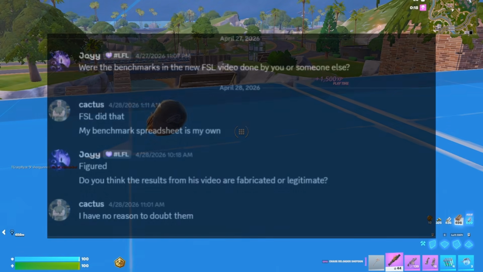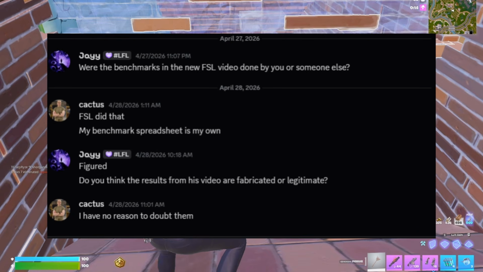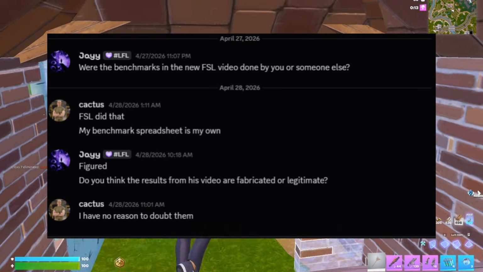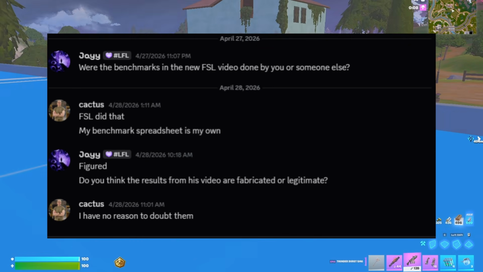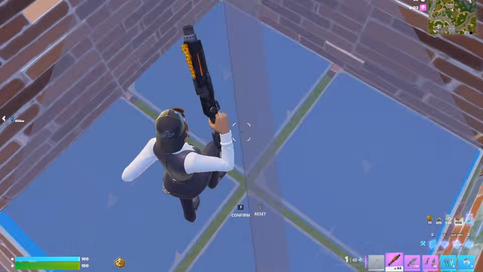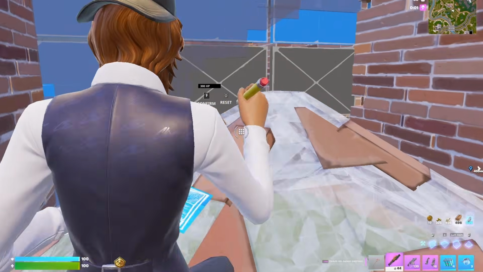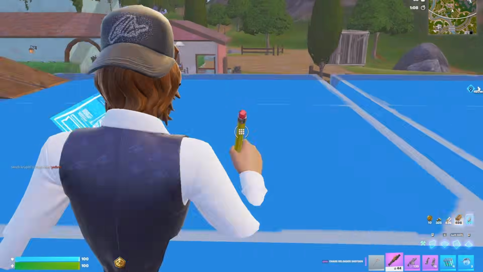Keep in mind, Cactus said that LumenOS was one of the best, and that's his own staff. And I have a screenshot here saying that FSL did that. My benchmark is a spreadsheet, my own. So I asked Cactus, basically, did FSL do these benchmarks? And he said, yeah. So if this shows you anything, when FSL does the benchmarks himself, FSOS looks good. But when other people do them, they don't. If that doesn't raise any red flags, I don't know.